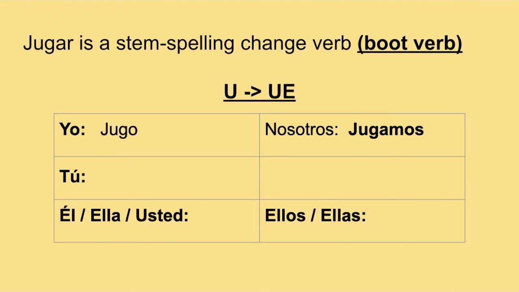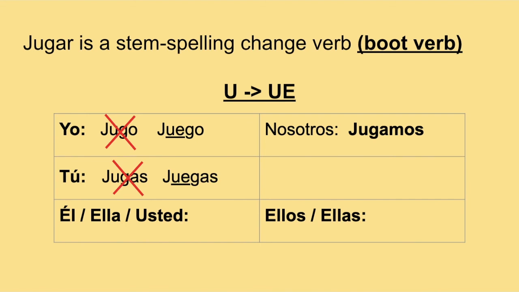Instead of conjugating the yo form to be jugo, okay, the spelling change is U to UE, it changes to juego, okay? In the tú form, instead of jugas, we add an E to the U, and it goes to juegas, okay?